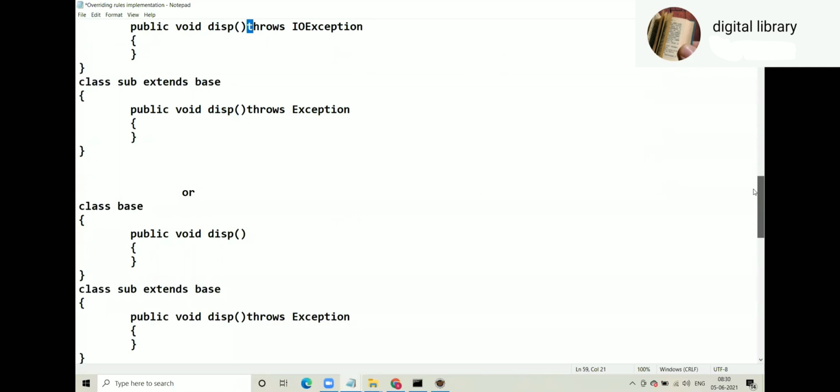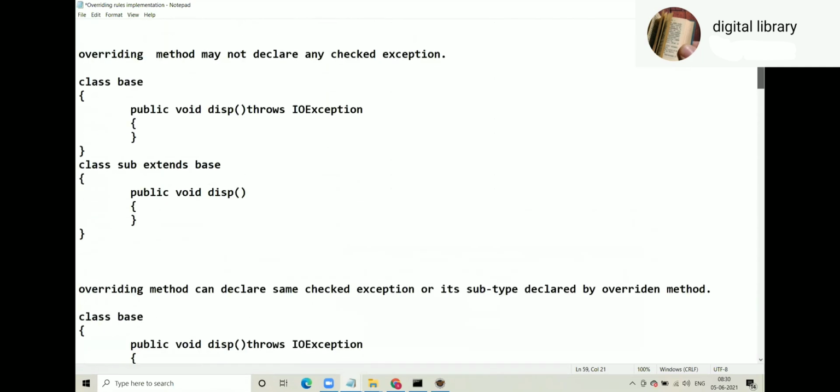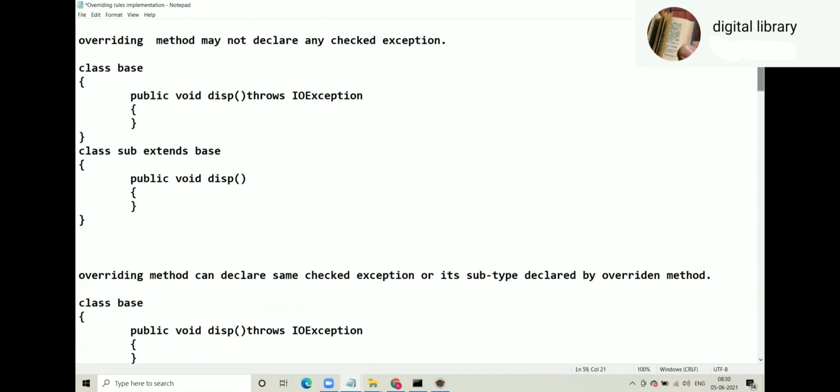Okay, now we are going to discuss how these rules make sense. That is what we are going to discuss. How these rules make sense.